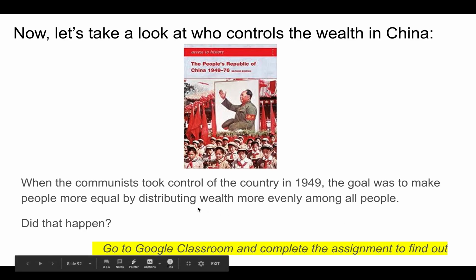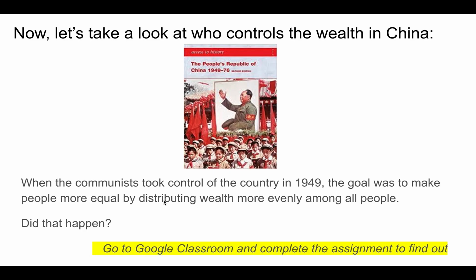Then we want to look at who controls the wealth in China. So this statement here: when the communists took control of the country in 1949, the goal was to make people more equal by distributing wealth more evenly among all people. And we're curious, did that happen?